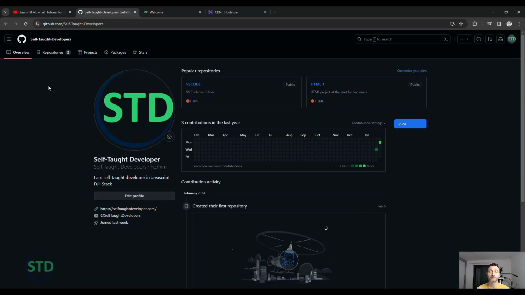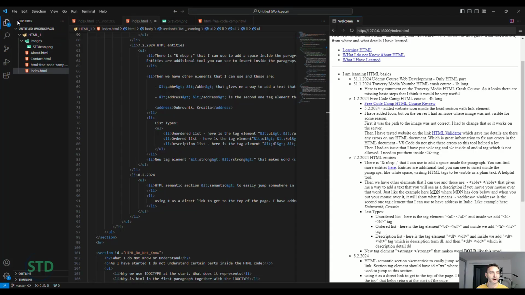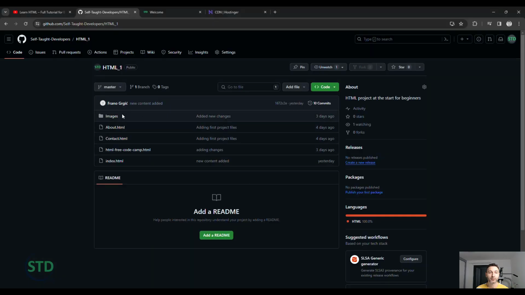This week I also made a video about how to create a GitHub account and how to make a repository. For example, this is the one that I'm currently working on. You can see it here. When I click the HTML, you can see all the pages that I currently have inside the VS Code. So for example, take a look here inside the Explorer. I have HTML folder, then I have images folder, and then I have 4 HTML pages. And this is everything visible also here inside the GitHub account. So you can visit this GitHub account and download this one to follow me with the same code.